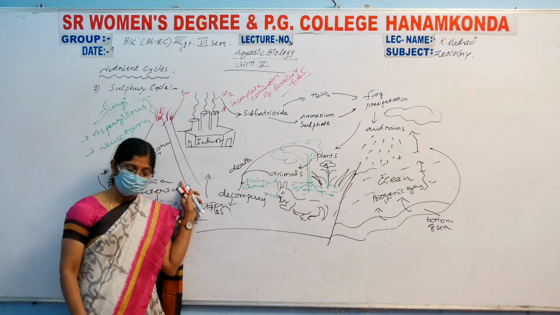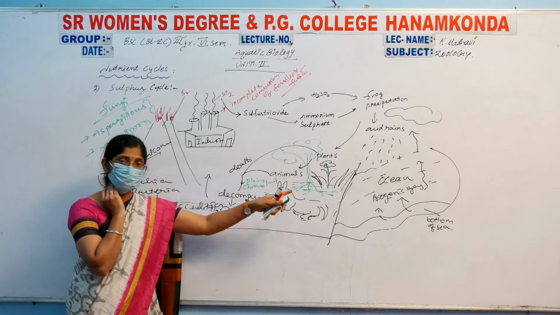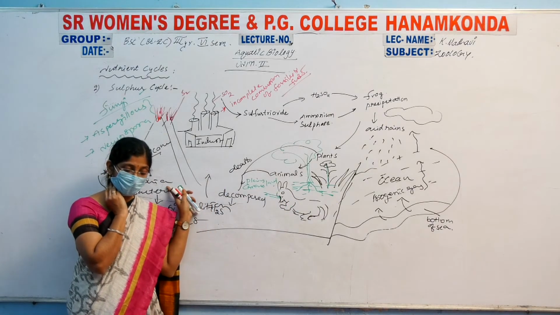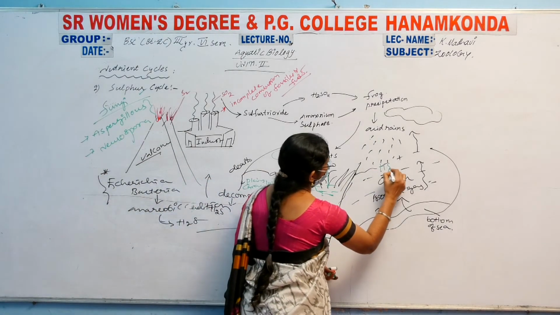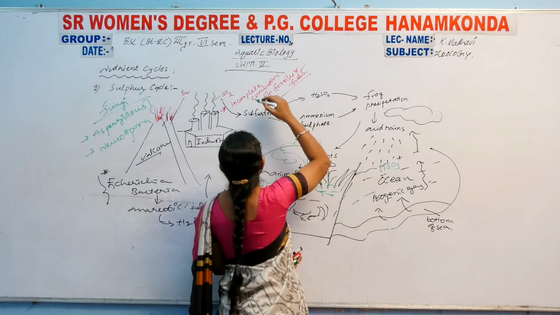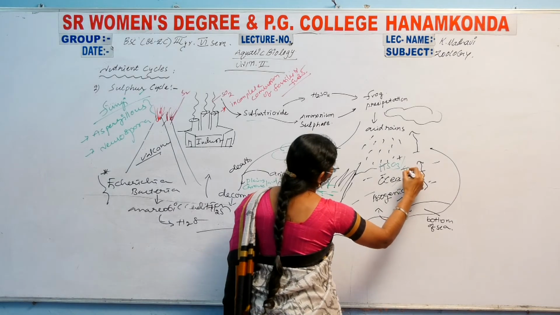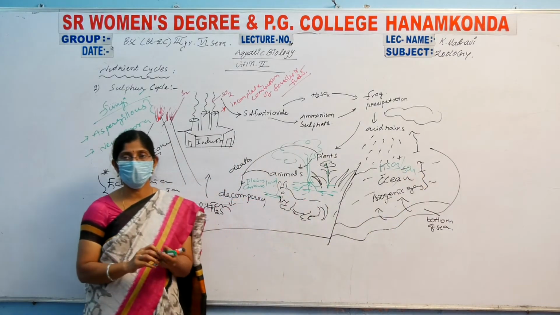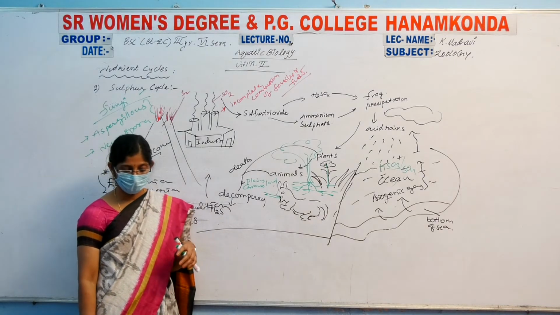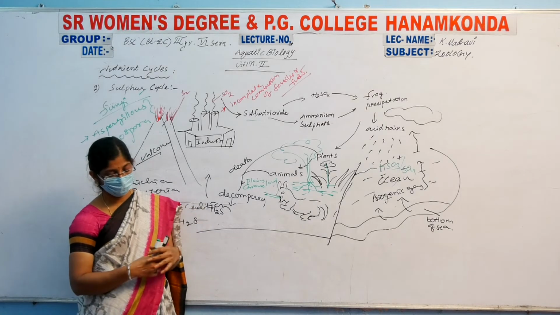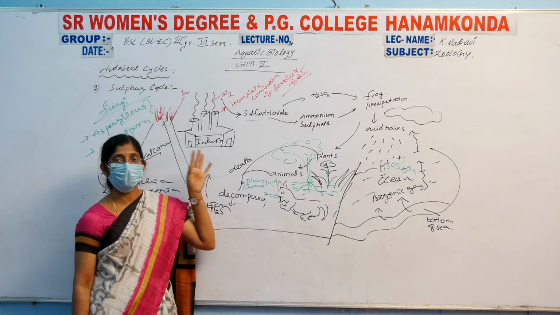And next, in the aquatic regions, the sulfurs are converted into hydrogen sulfides, HSO3 or hydrosulfite, sulfur trioxide, and another one is sulfates, which are combined with salts: sodium sulfate, potassium sulfate, and so on. And they are causing acid rains. Already we have said that another important one is acid rain.